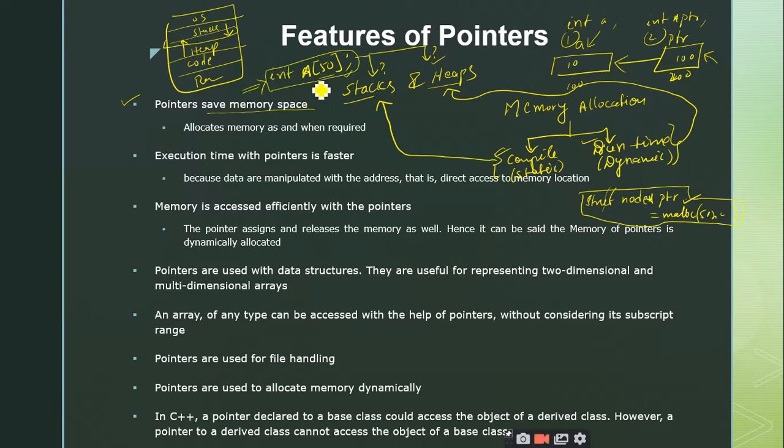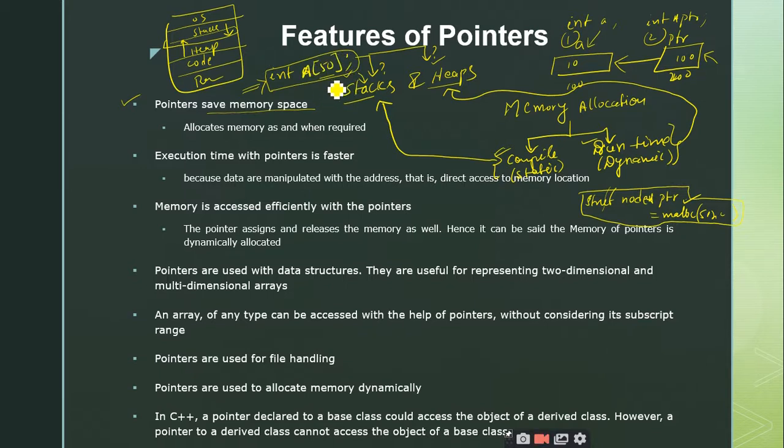So let us look at this array declaration. If there is a limited number of values that is going to be stored inside the array, you can make use of these stacks. But whenever the size of the array increases, you don't know how the stack size is going to be influenced. You may have to store 10,000 records, or millions of records, or trillions of records. In such case, you cannot declare the arrays in the static memory allocation, right?